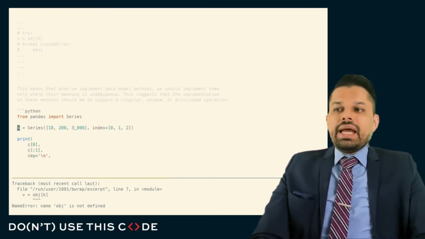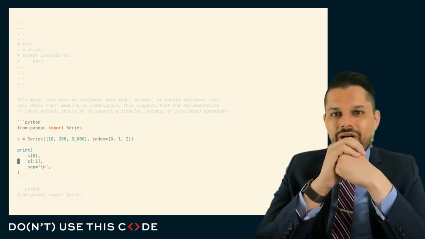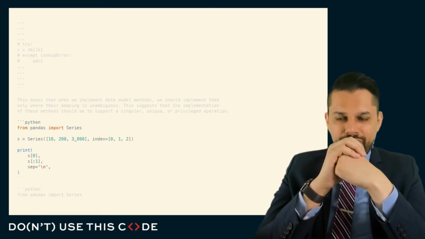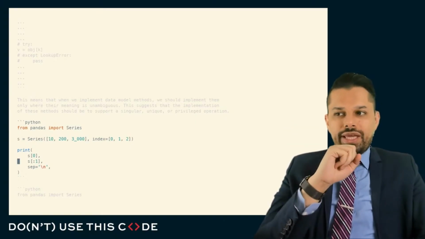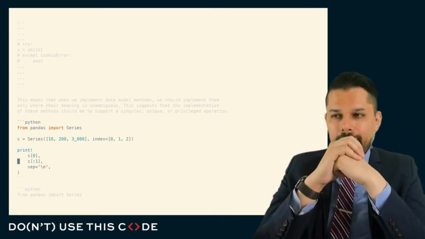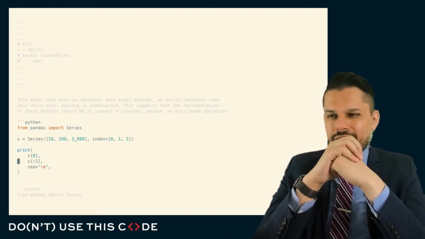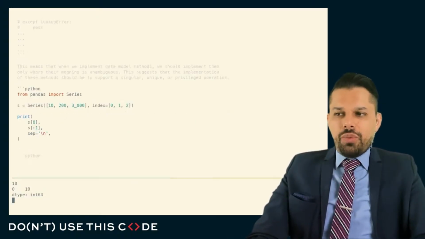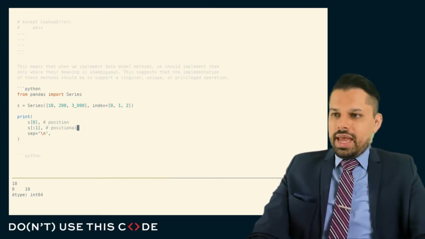However, when we are implementing this vocabulary, we want to make sure that our implementation of these data model methods is implementing the one singular, unique, privileged operation for that given type. If we have a pandas series and we use the square bracket directly on the series, this will work. But it's ambiguous. Am I looking up elements by position, or by label? If we actually look at what happens here, this is a positional lookup, and this is a labeled lookup.